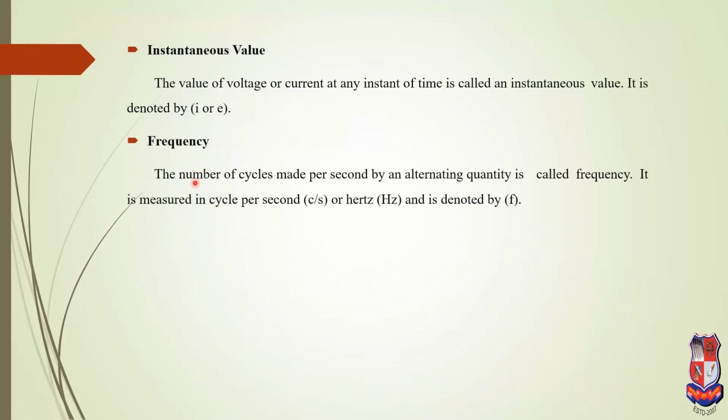Frequency. The number of cycles made per second by an alternating quantity. That means the number of cycles per second of an alternating quantity is called the frequency. It is measured in cycles per second, or we generally use the unit hertz, and it is denoted by small f.